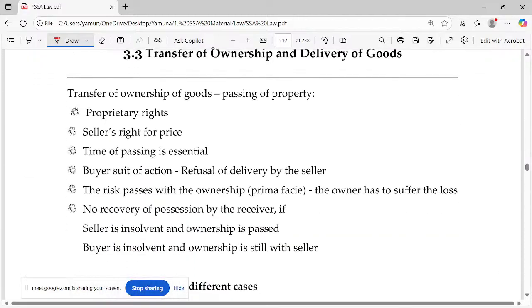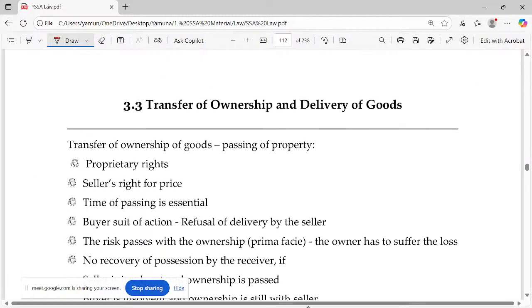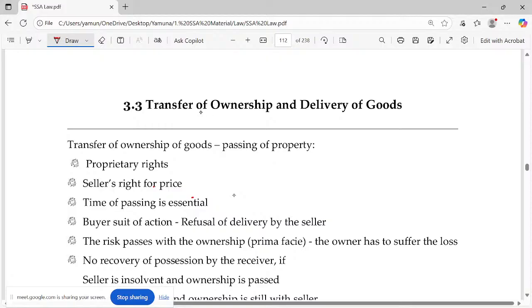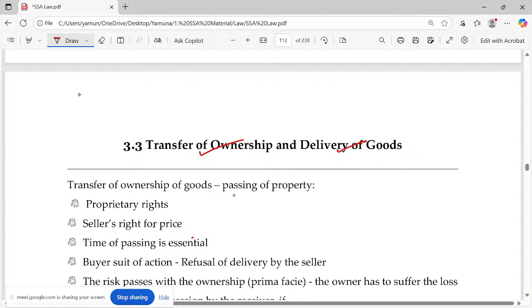Please go through the sub-conditions of warranty. The second topic: transfer of ownership and delivery of goods. When we talk about a contract of sale, two persons are involved. One is the person who is selling the goods. He need not be the owner. He is the seller. Another is the person who buys the goods. But from the logical and legal angle, who is the owner? Only he can transfer the ownership.